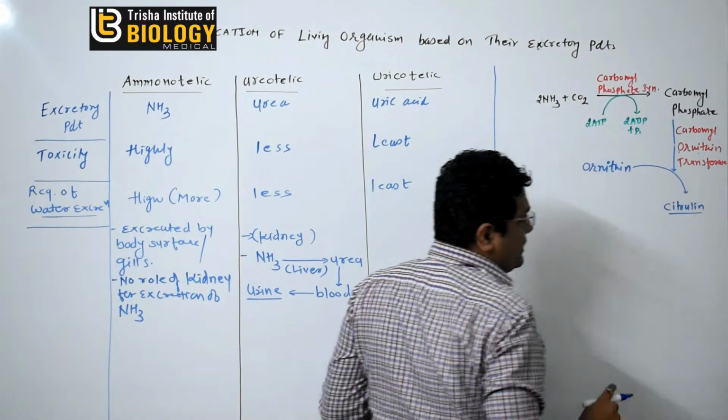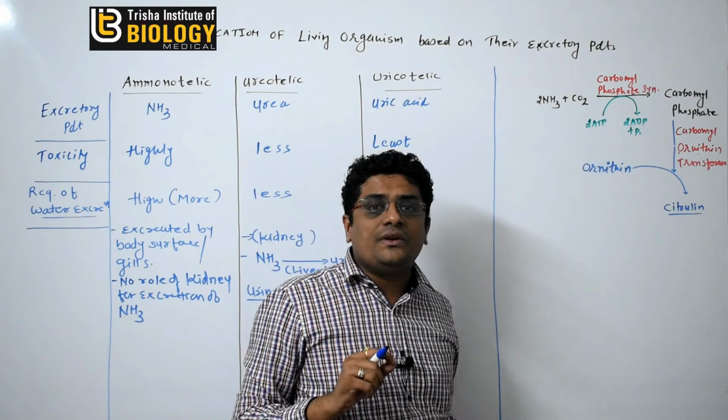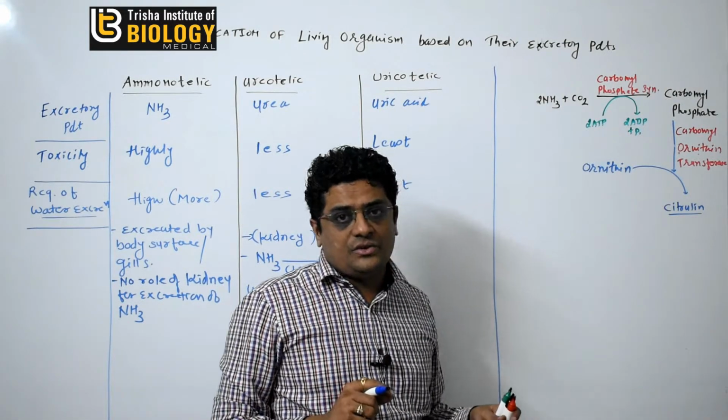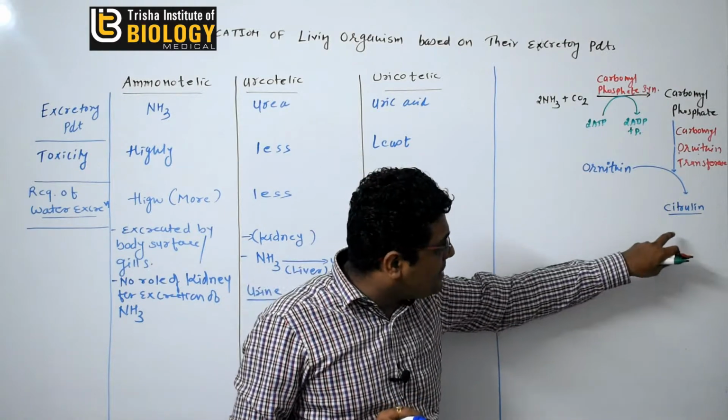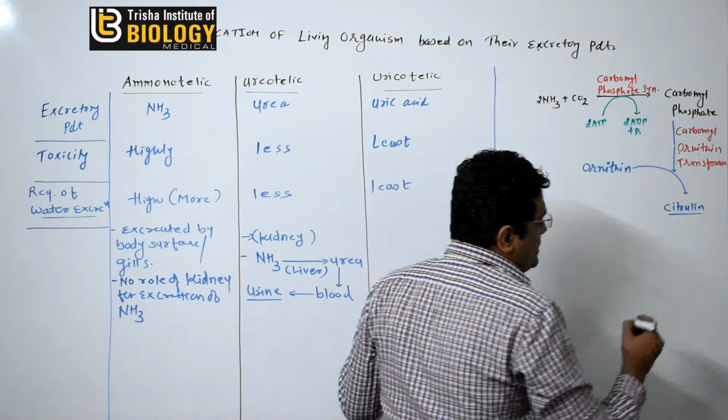Okay, so citrulline is the first compound synthesized in the urea cycle, so it is known as the citrulline cycle also. This is the urea cycle, but the first stable compound is citrulline, that's why it is known as the citrulline cycle.